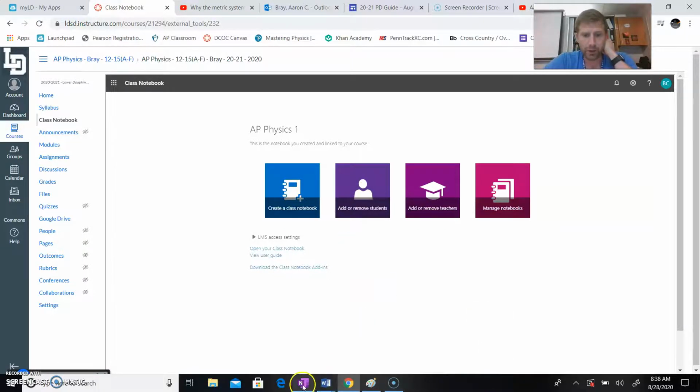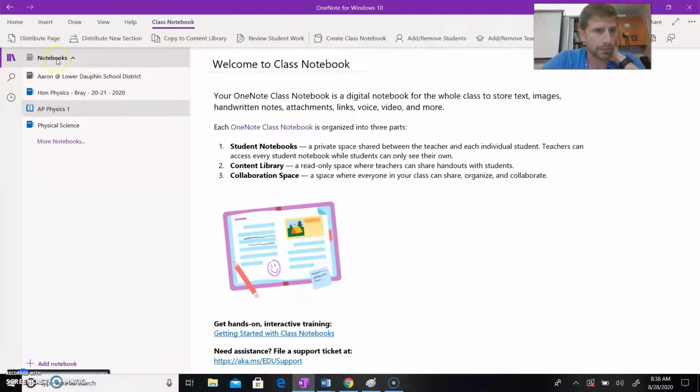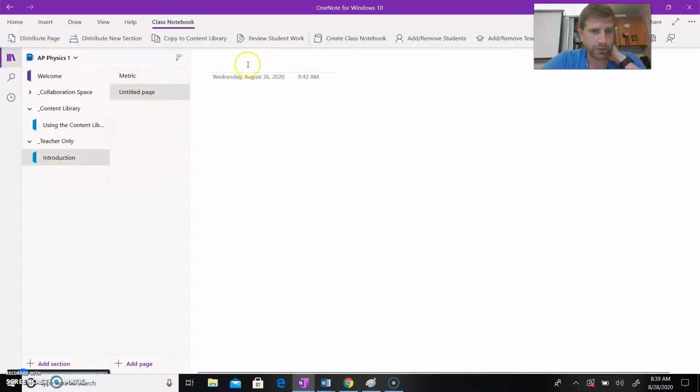So if I have OneNote open and I'm in your classroom, AP Physics, in the introduction unit, I'm going to have a unit conversion worksheet, and the unit conversion worksheet, I haven't done it yet, will be there. So you can actually complete the worksheet virtually using OneNote, take a screenshot or convert it to a PDF and upload that assignment to Canvas. So that's how that'll work.